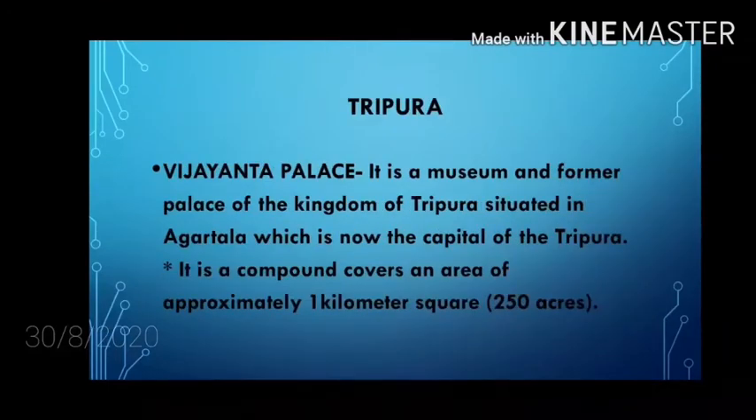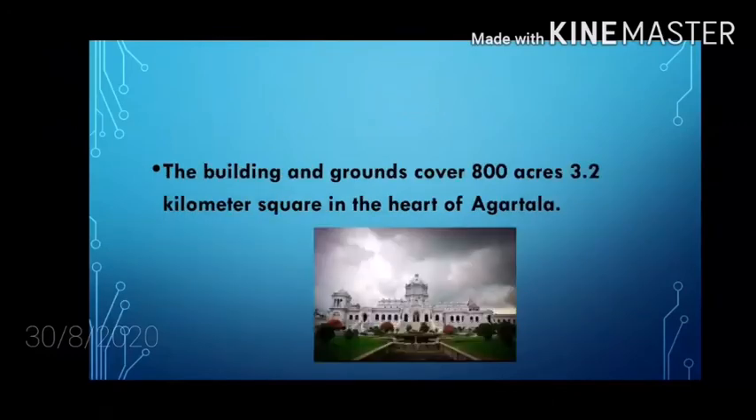Tripura. Ujjayanta Palace. It is a museum and former palace of the Kingdom of Tripura situated in Agartala, which is now the capital of Tripura. Its compound covers an area of approximately 1 square kilometer and 250 acres. The building and grounds cover 800 acres, 3.2 square kilometer, in the heart of Agartala.